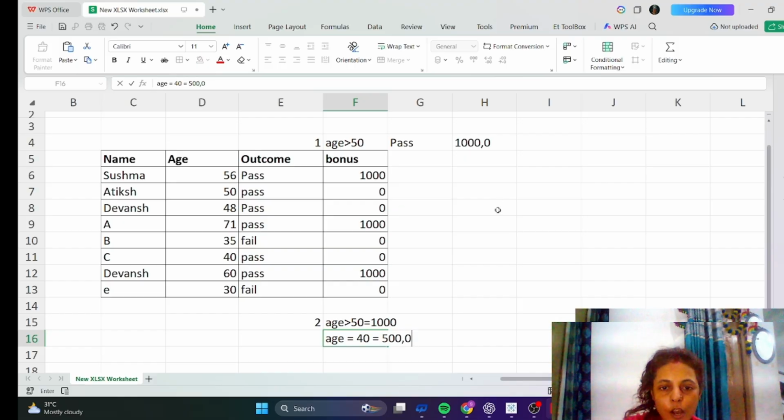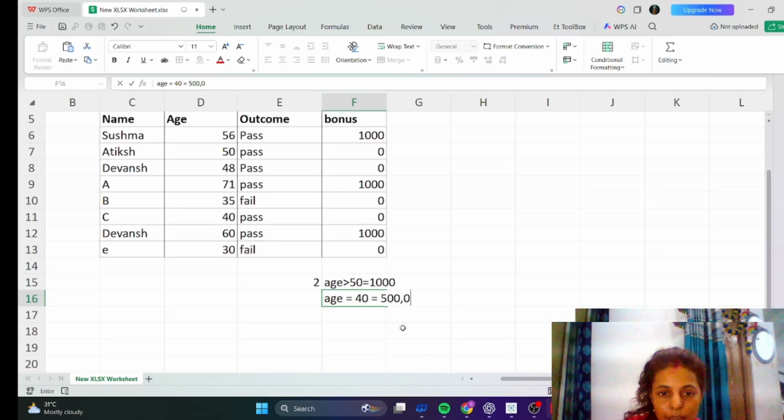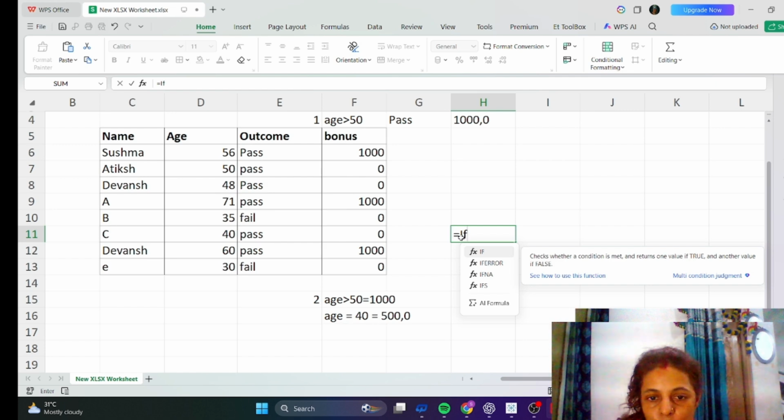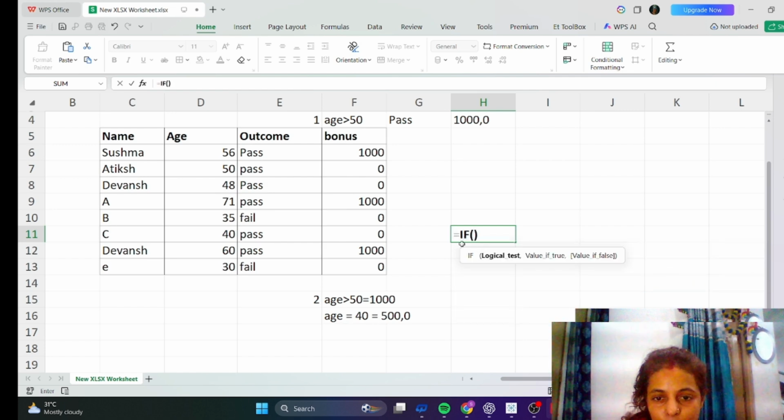Okay, so how will we apply the formula? It should be like here, equal to IF. We have to select it from here, the IF function, then there will be no chances of mistake. The function is showing here, guys, so we have to select from here and work after watching here.